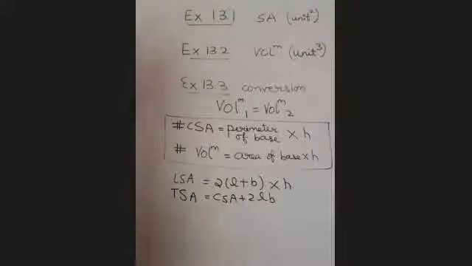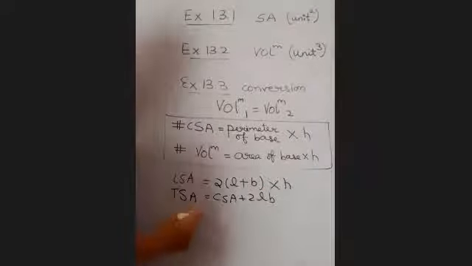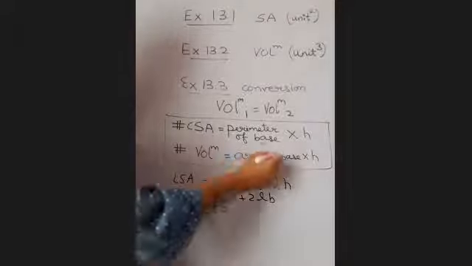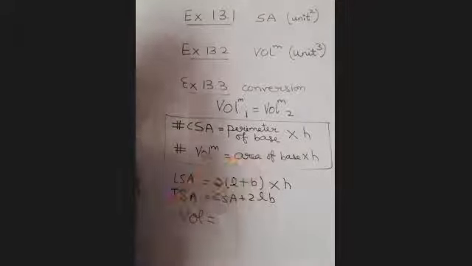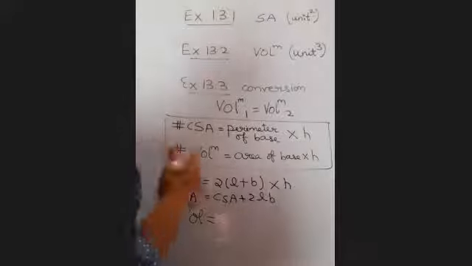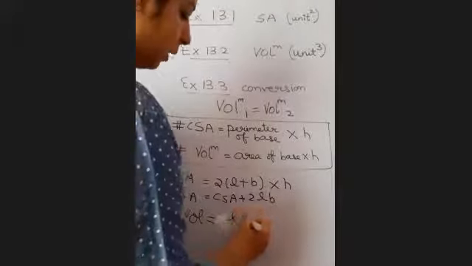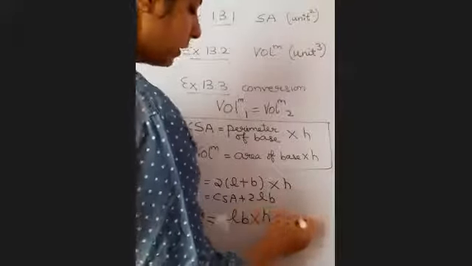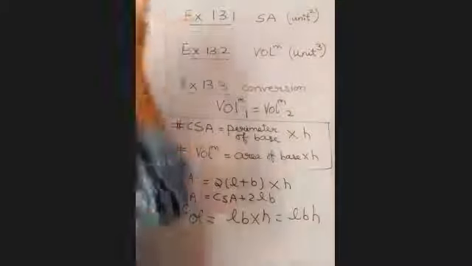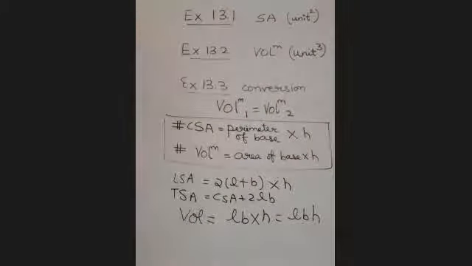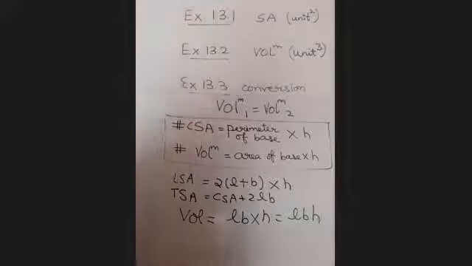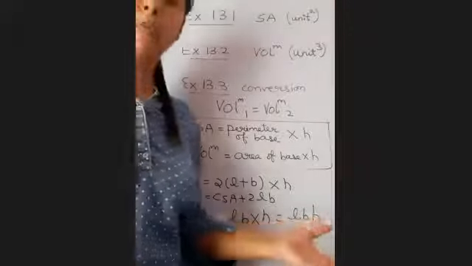Right? Then volume. Area of base. What is the area of the base, a rectangle? L into B. Into H. So you get your volume as LBH. This volume is LBH. Clear?